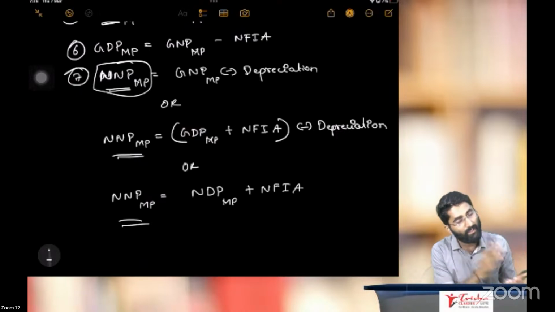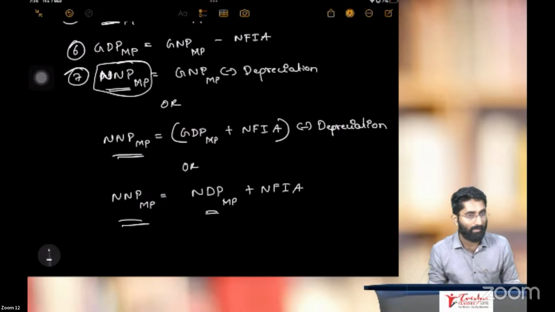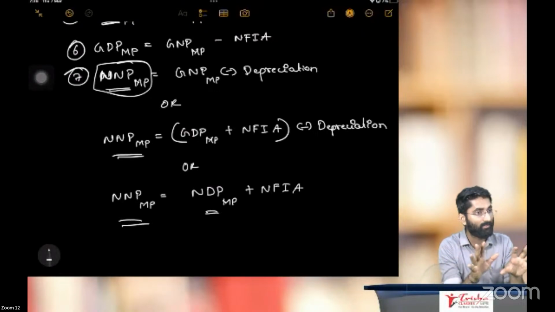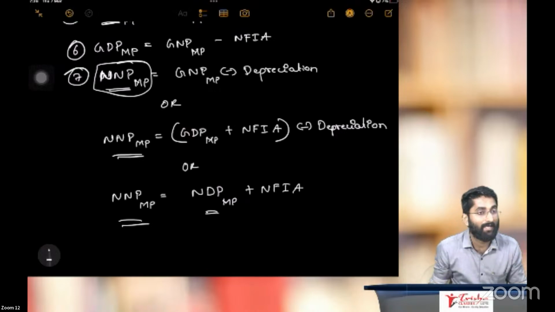Next, net domestic product at market price plus NFIA, we will get net national product at market price. Add NFIA. See, how to bring gross to net by deducting depreciation. How to bring domestic to national by adding NFIA, net factor income from abroad. One more idea it is.